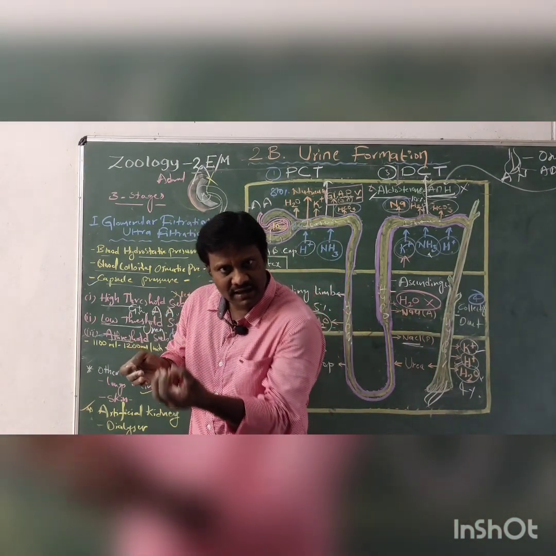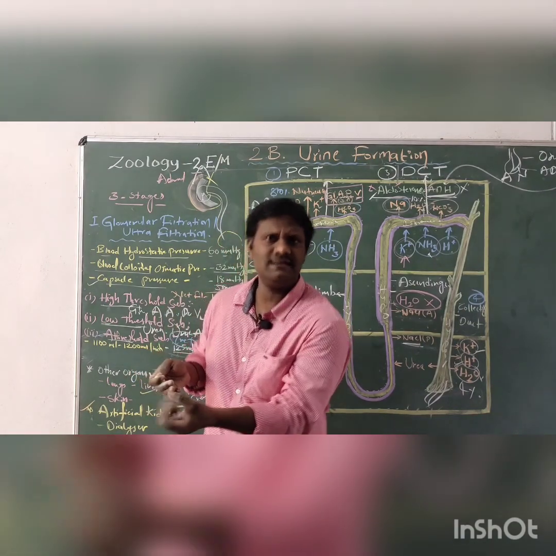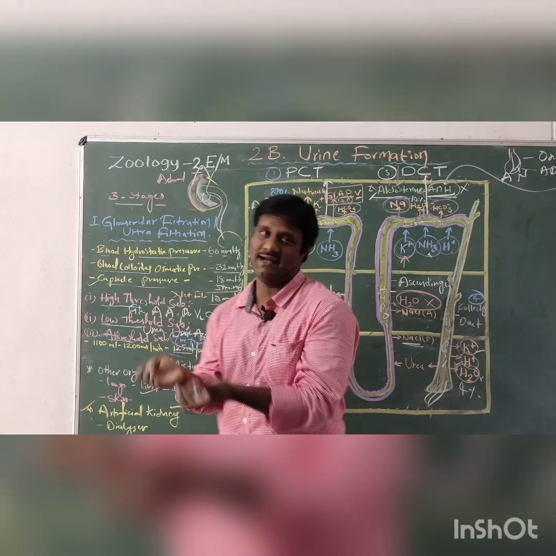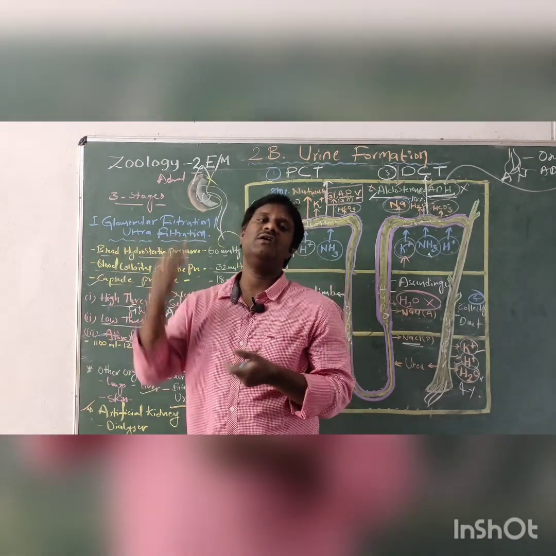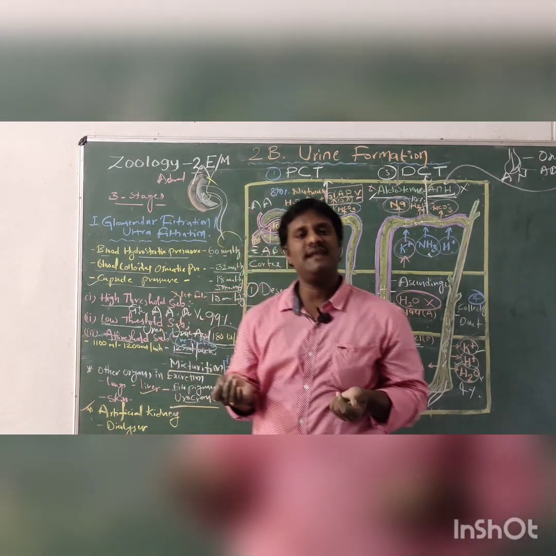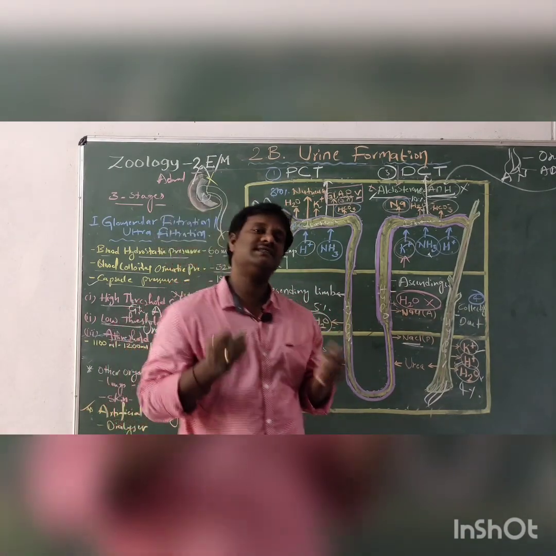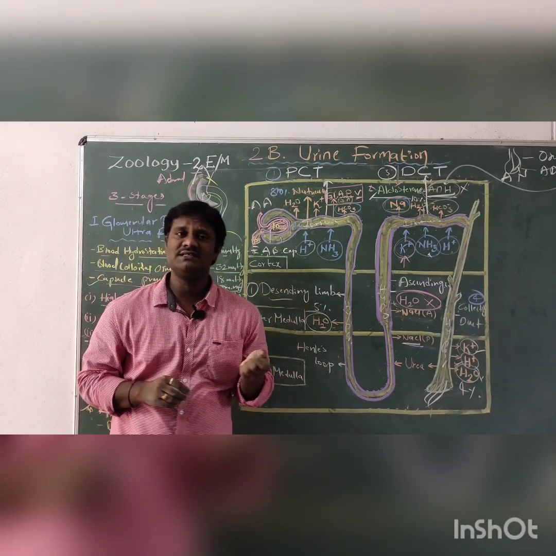So wastes such as urea, uric acid and creatinine are collected in that machine. After that, the anticoagulant heparin is also added, and finally the blood returns through the vein into our body. This process takes approximately 2 to 6 hours. So this is the artificial kidney, right, Nana? This is the end of the urine formation part.